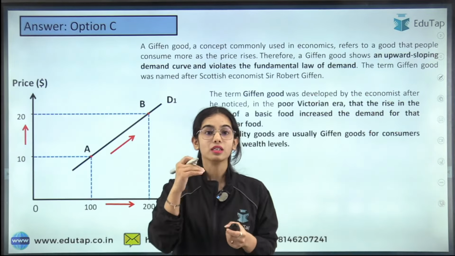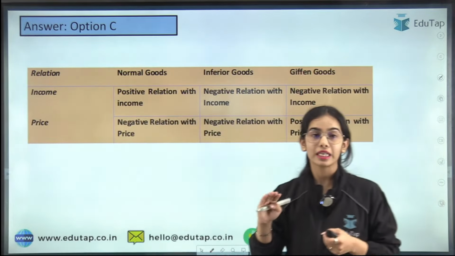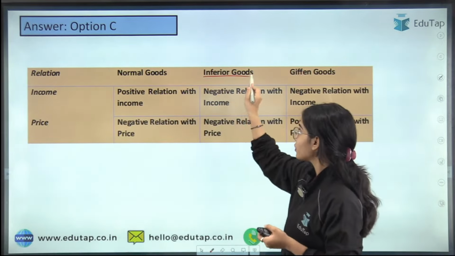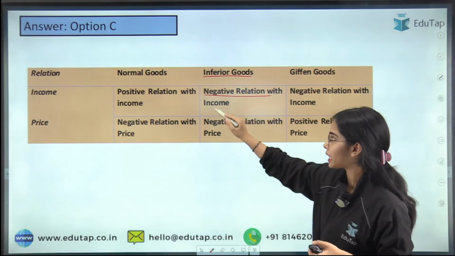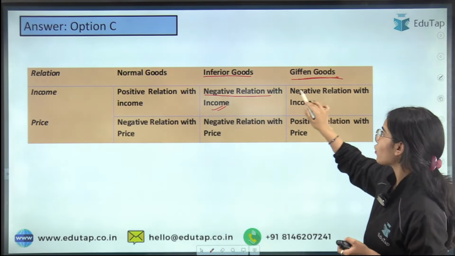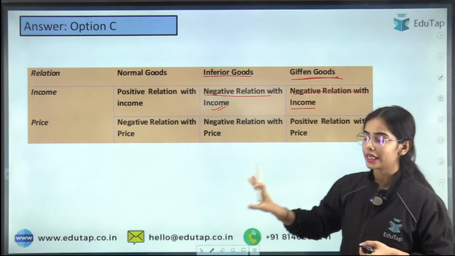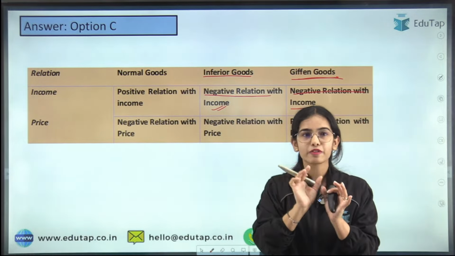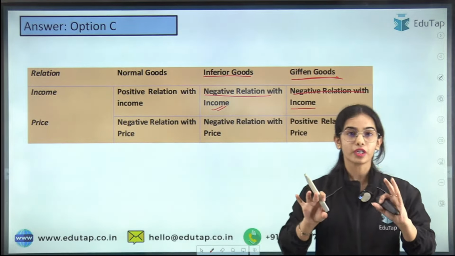The Giffen goods are a part of inferior goods. So if the inferior goods follow the negative relationship with the income, similarly Giffen goods also follow the negative relationship with the income. But there is a minor difference between the inferior goods and the Giffen goods.